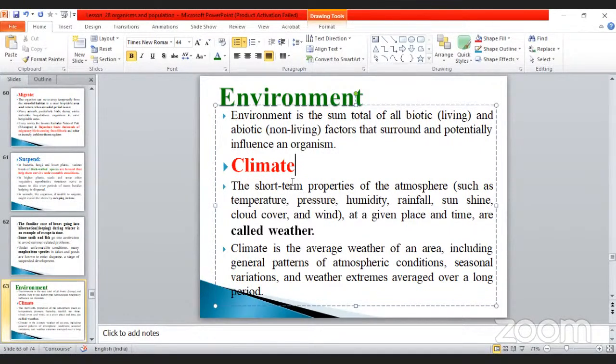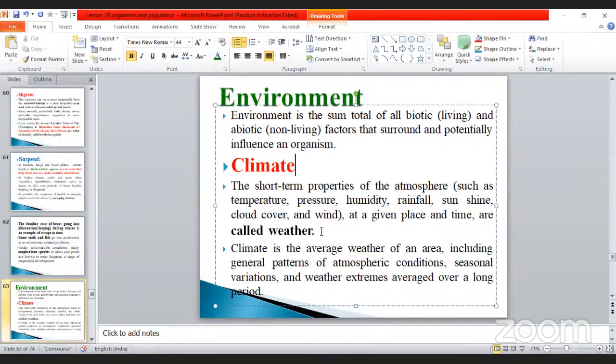These physical parameters at a given place and time are called weather. Now it is the rainy season in Tamil Nadu, particularly in our area. In the morning, it is a cloudy season. After 4 months, what happened? It may be wind.